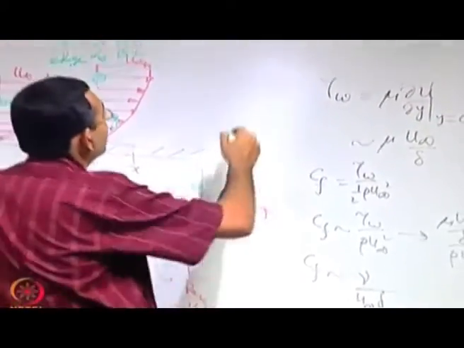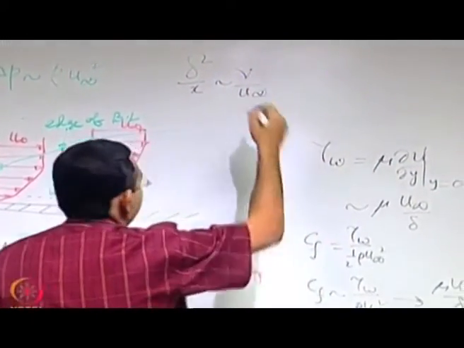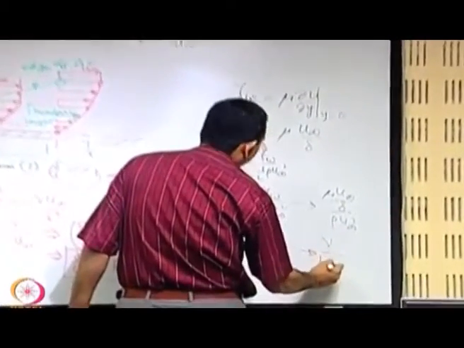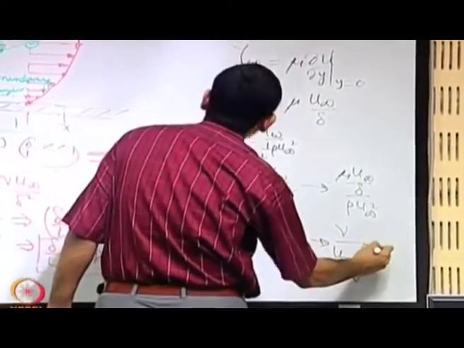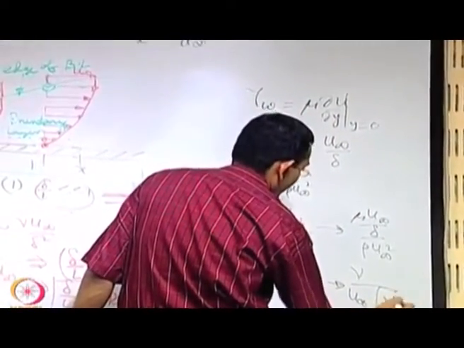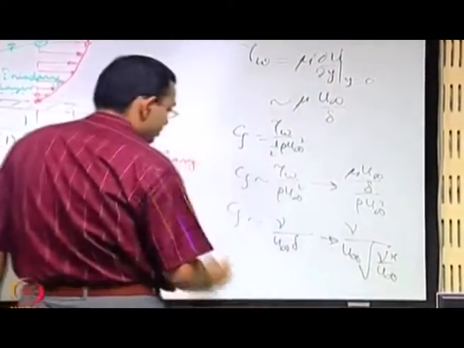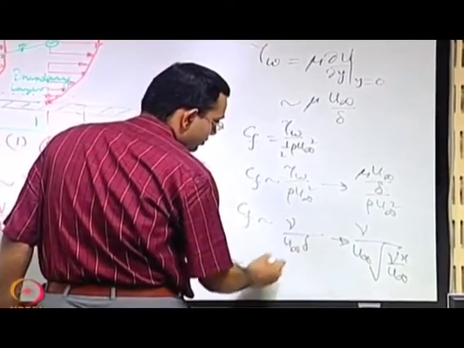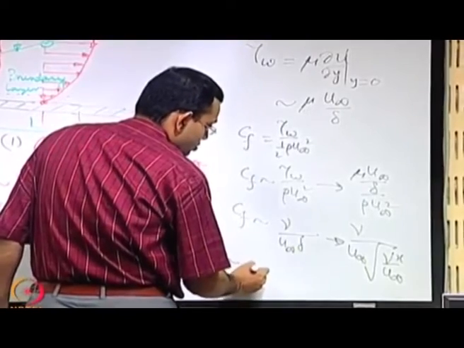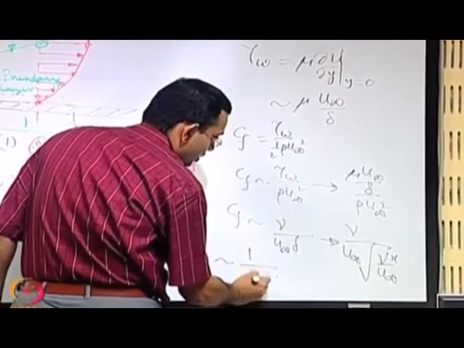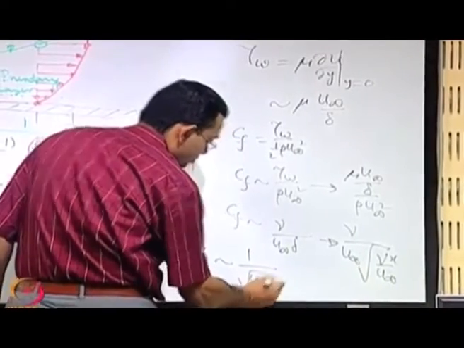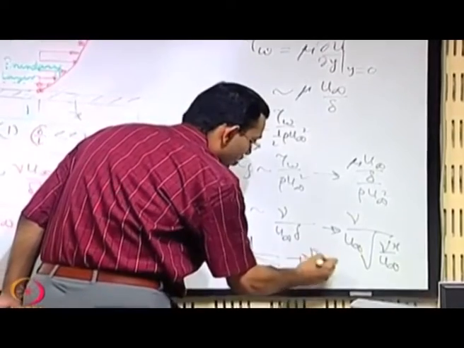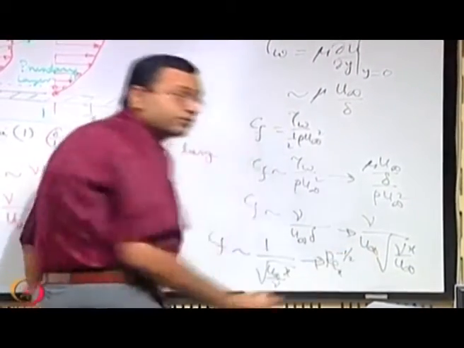So we can replace delta with the square root of nu x by u infinity, multiplied by the appropriate factor. Cf scales with 1 by the square root of u infinity x by nu, so Cf scales with Reynolds number to the power minus half.